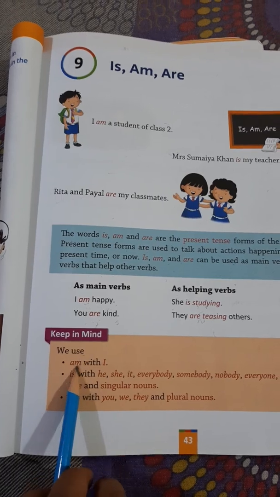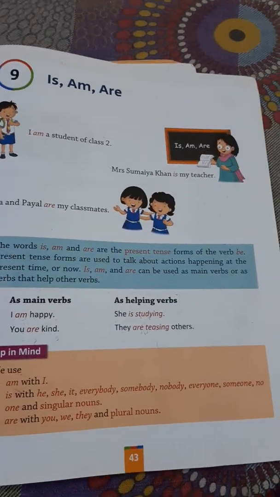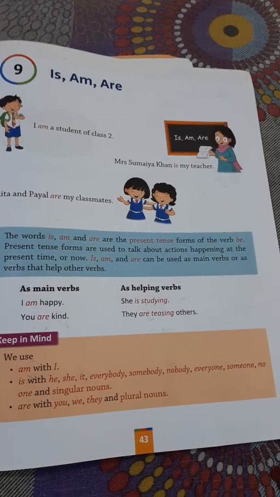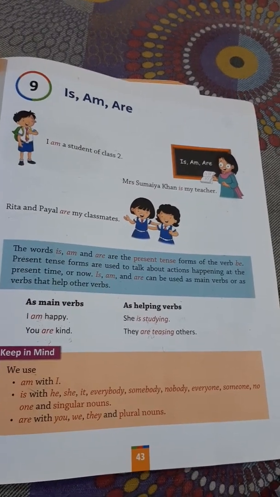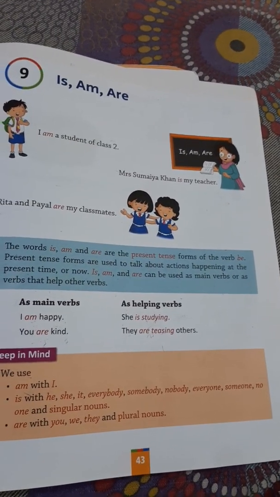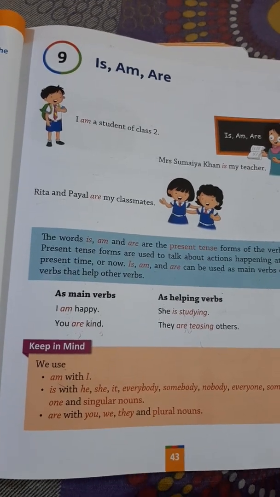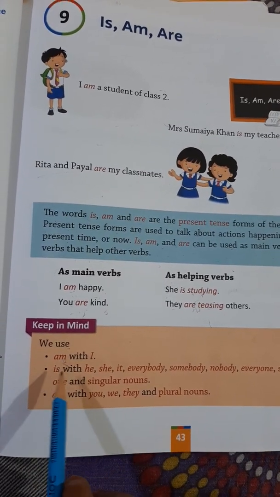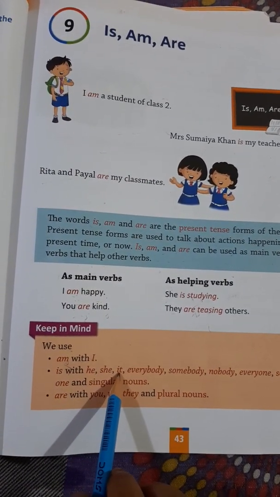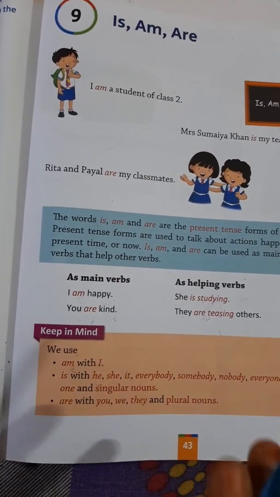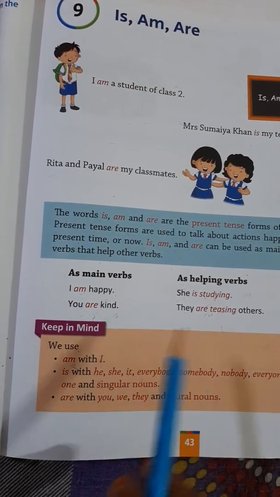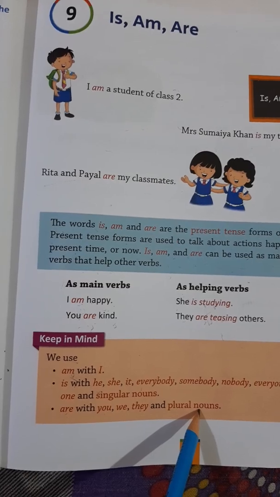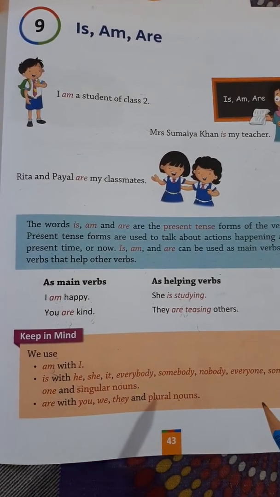You have to keep in mind, children, that am is used with I, and is is used with he, she, it, everybody, somebody, nobody, everyone, someone, no one, and singular nouns. Are is used with you, we, they, and plural nouns. So again I am repeating, with I we use am. Is is used with he, she, it, and with singular nouns, when we talk about one person, one place, one animal, or one thing. Are is used with you, we, they, and with plural nouns, meaning when we talk about more than one person.